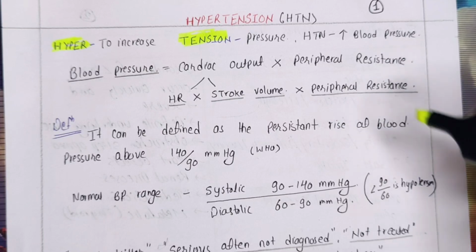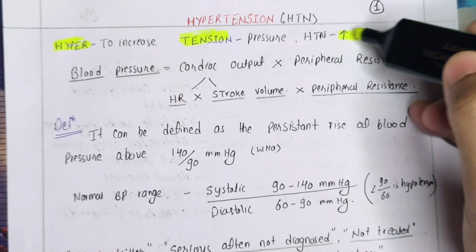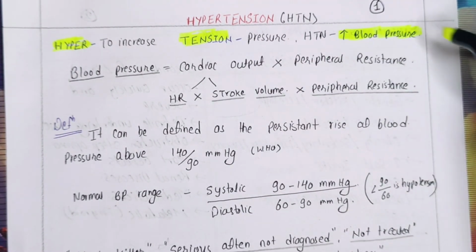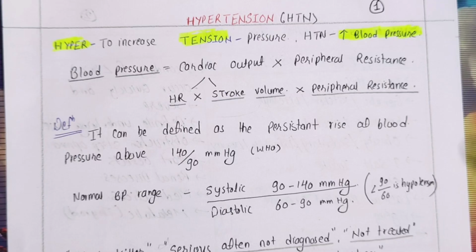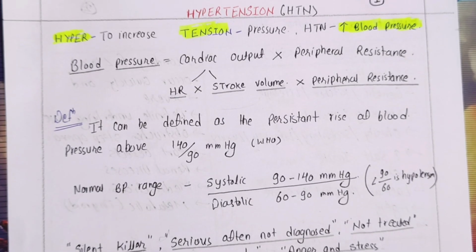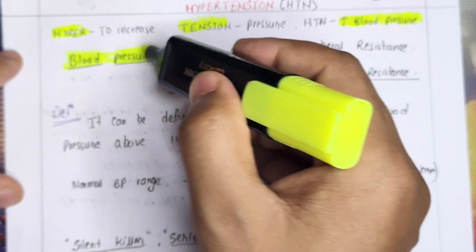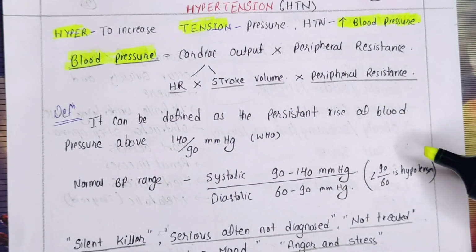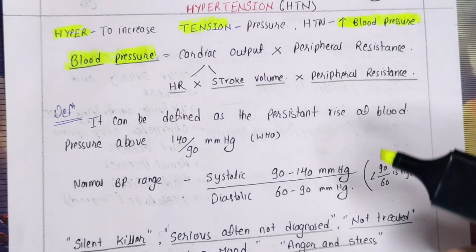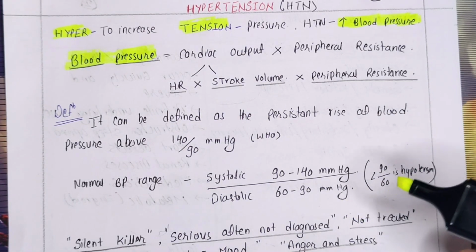So what pressure is it increasing? It is increasing the blood pressure. So our blood pressure is getting increased beyond the normal range. Then that condition is known as hypertension. Here, in blood pressure, what we have to understand, as I have discussed in the normal physiology of the cardiac system, is one formula, one concept. If we understand this, it is very easy to understand the concept and principle of hypertension.